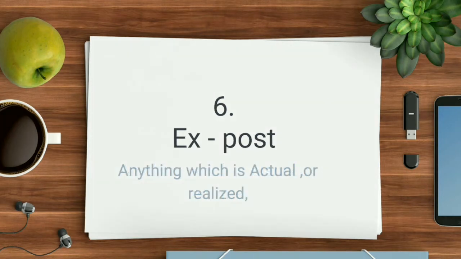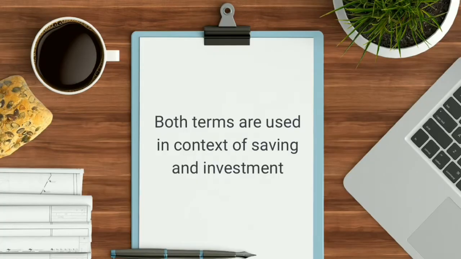Similarly, ex post is what is actually realized, what actually happened in the economy. So ex post saving means how much we have actually saved. Both terms are related in this chapter through the context of saving and investment only.